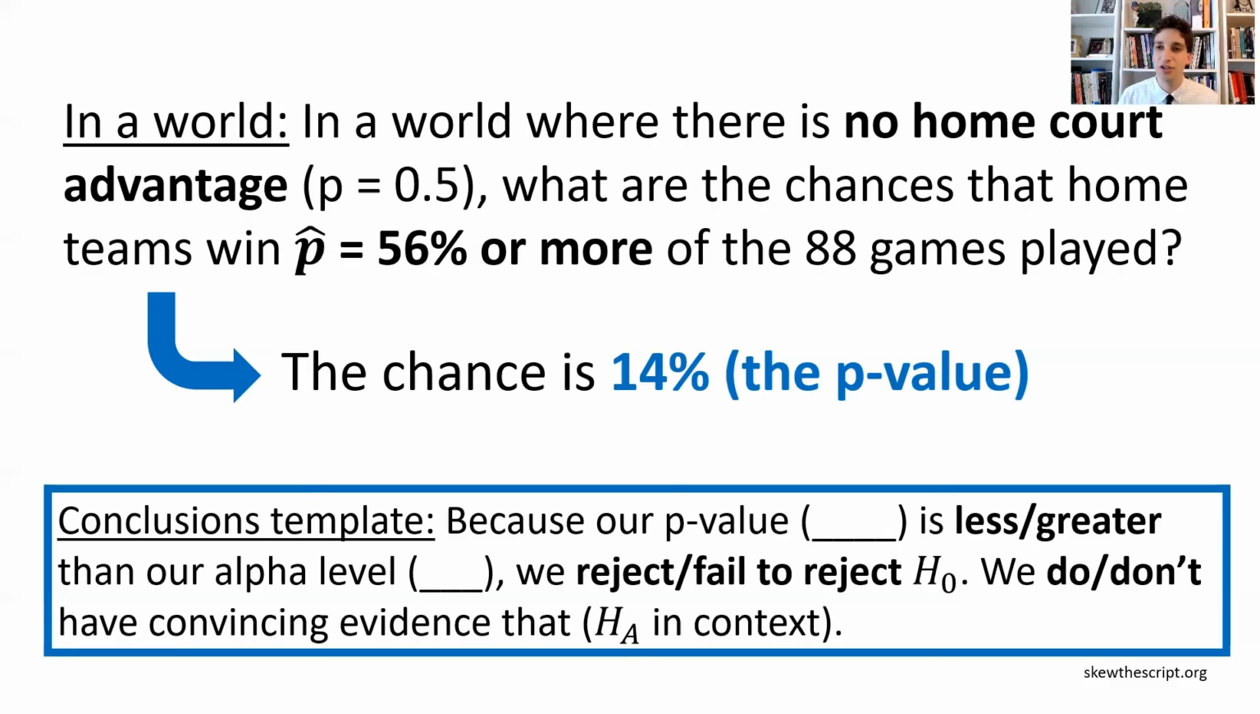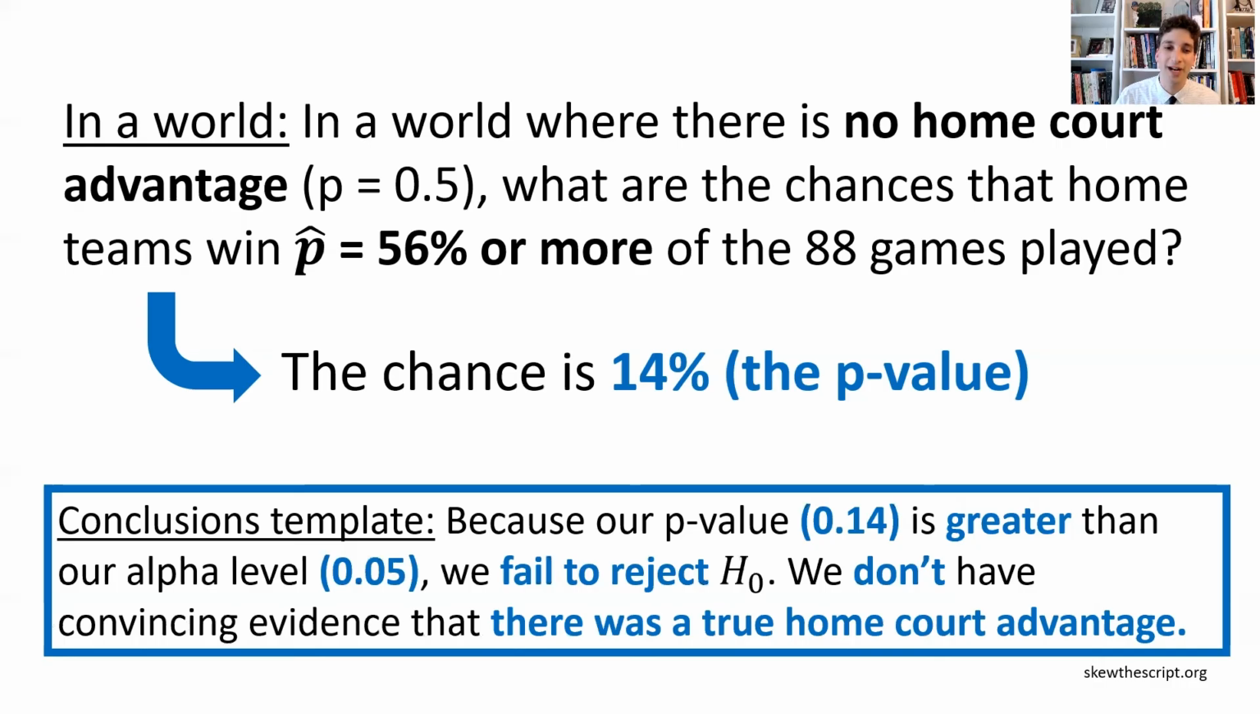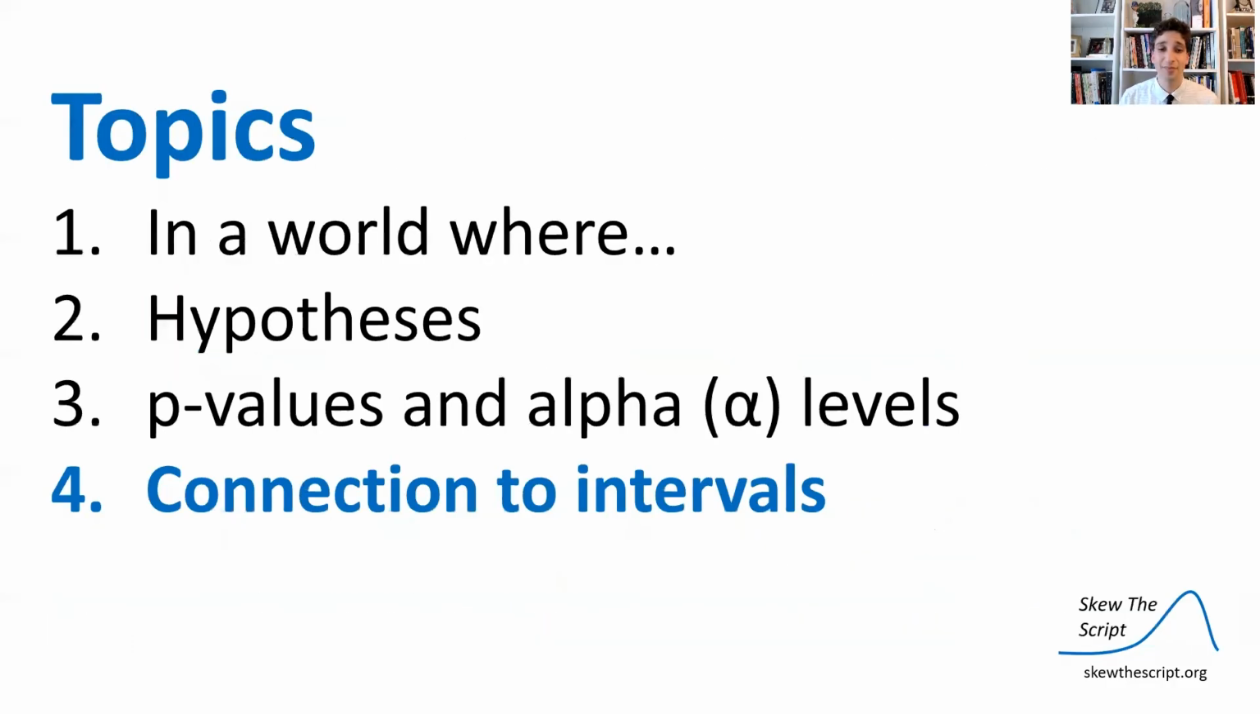And here's a template that you can use for your conclusions. I'll use it right now. Because our p-value, 14%, is greater than the alpha level, that cutoff we set of 5%, we cannot reject the null. We fail to reject the null. We don't have convincing evidence that there was a true home court advantage. We're not convinced of the alternative. We can't reject the null.